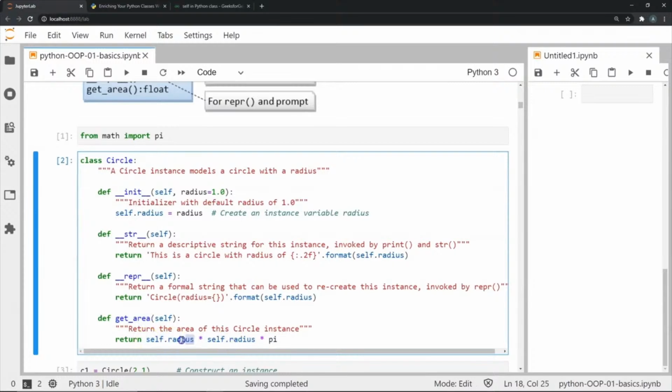So if you see here, my getArea function is supposed to return the value radius times radius. Self.radius is telling us to use whatever value I've passed for radius for that particular instance. You can read this as radius times pi as well. So obviously this is pi r squared, which is the area of a particular circle.